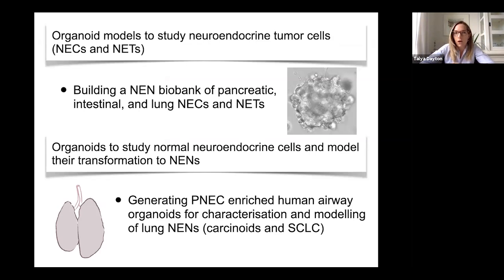In the first half of the talk, I'll be telling you about our efforts to study NEN tumor cells by building a NEN patient-derived organoid biobank of intestinal, lung, and pancreatic NECs and NETs. And then in the second half of the talk, I'll try to tell you about how we're using normal organoids to study normal neuroendocrine cells of the lung, or pulmonary neuroendocrine cells.